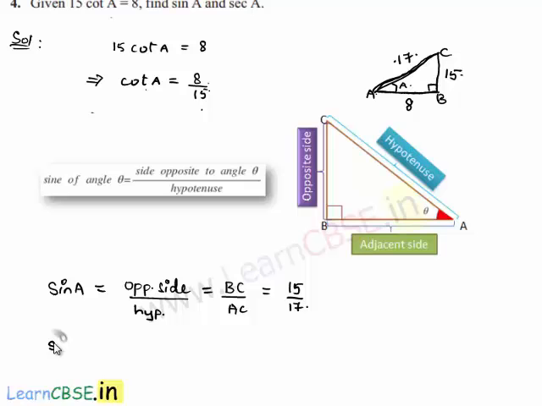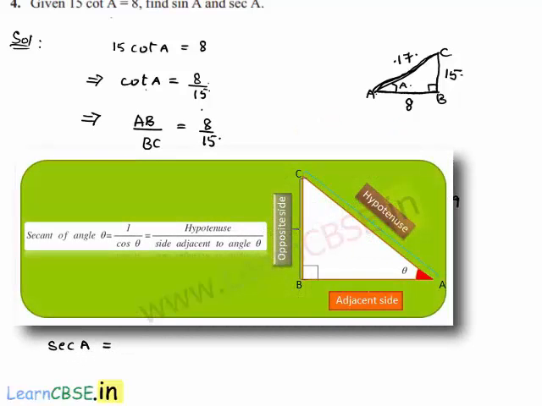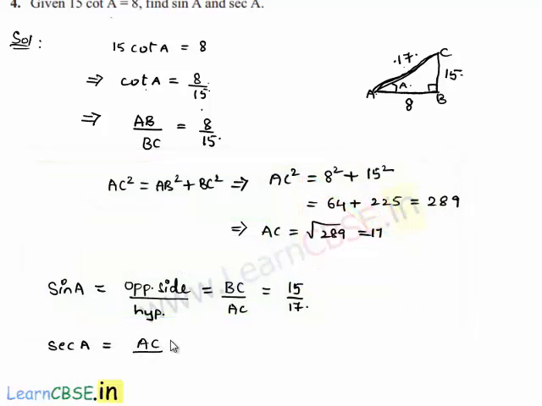And in the second part he asked us to find secant A. We know that secant of an angle is equal to its hypotenuse by the adjacent side. So here the hypotenuse is AC by, and adjacent side here is AB for angle A, which is equal to AC is 17 and AB we got it as 8. Therefore secant A is equal to 17 by 8.